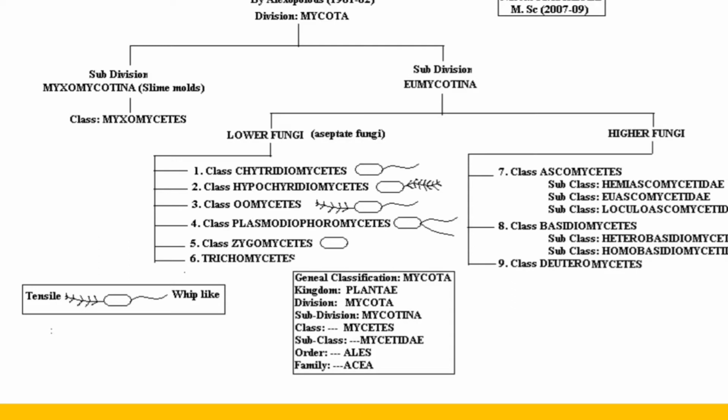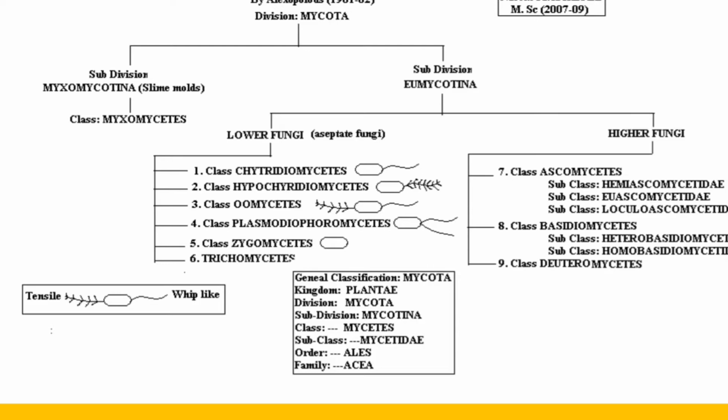Then the order and family are the 2 remaining portions. For the order, the suffix is ales, and for the family, the suffix is aceae. This is how we write the systematic position of Mucor. So the Mucor order is Mucorales. It means Mucor with the suffix ales. So the order is Mucorales.